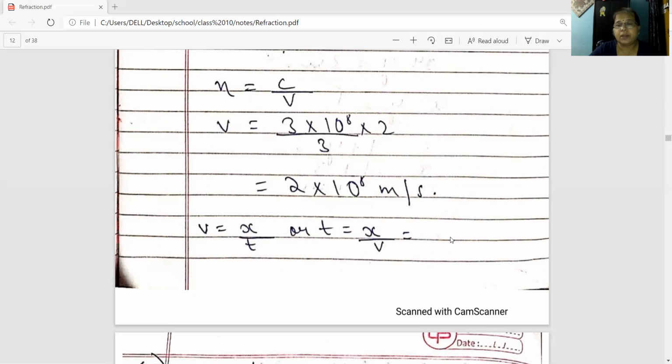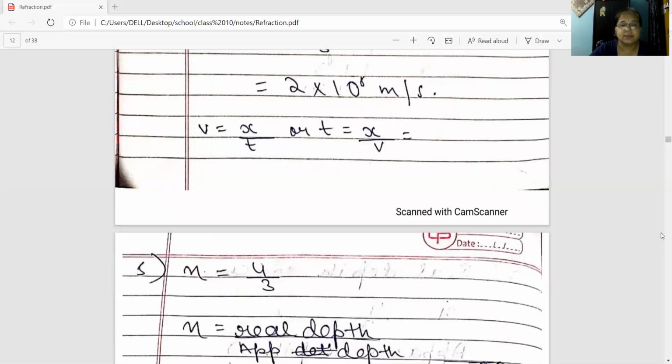So 2 into 10 to the power minus 3 by 2 into 10 to the power 8. 2 will get cancelled. In the denominator 10 to the power 8 will go up and it will become negative. So 10 to the power minus 3 minus 8, you are getting 10 to the power minus 11 second.